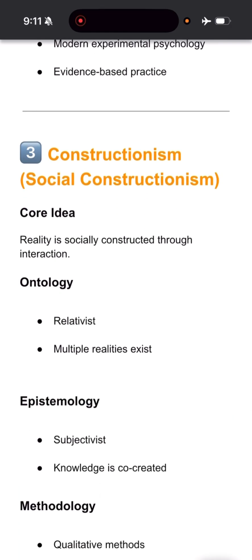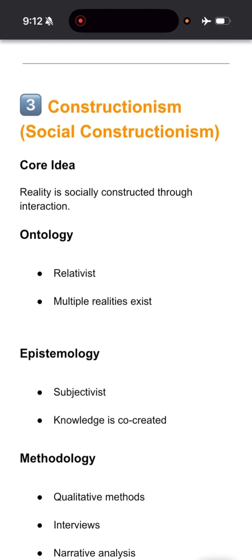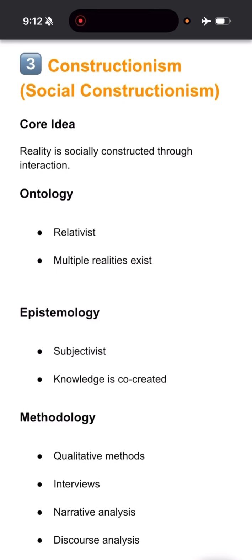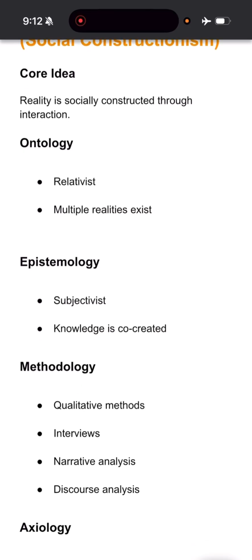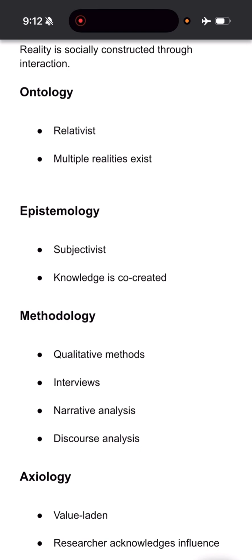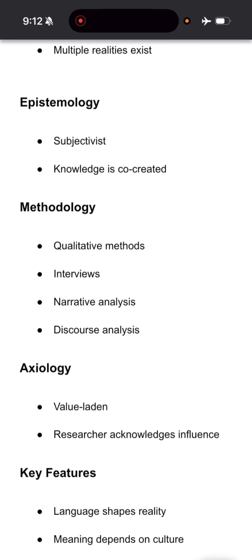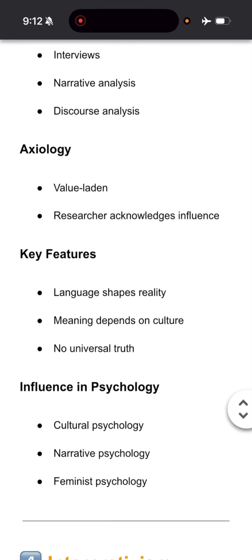Constructionism believes that reality is socially constructed. How? Through interaction. So it is relativist ontology, that multiple realities exist. Epistemology is subjective, that knowledge is co-created, knowledge is constructed through interaction. The methodology is qualitative, and the methods used are interviews, narrative analysis, discourse analysis, thematic analysis. All these things are used. Axiology, when subjective experiences are taken into consideration, it has to be value laden. Researcher acknowledges influence. Language shapes the reality.